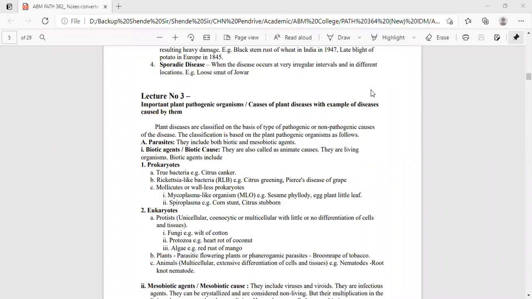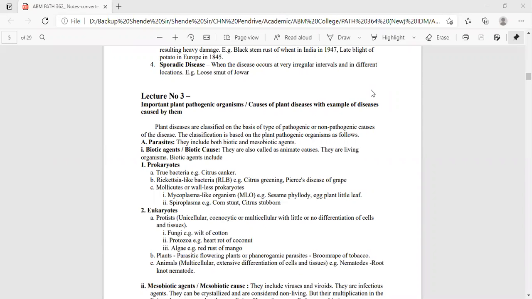So good afternoon, students, and our second topic of our Path 362, Integrated Disease Management, is important plant pathogenic organisms, which cause plant diseases, with examples of the diseases caused by them. Plant diseases are classified on the basis of the type of pathogenic or non-pathogenic causes of the disease.